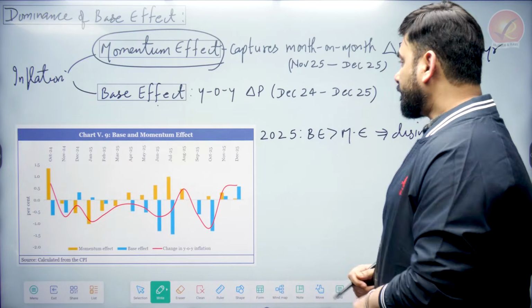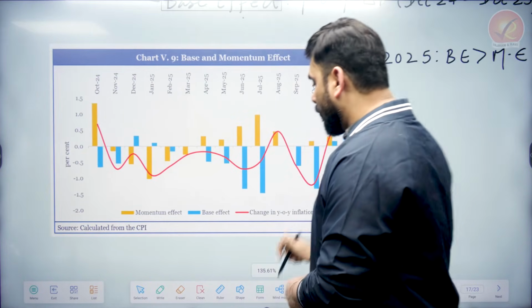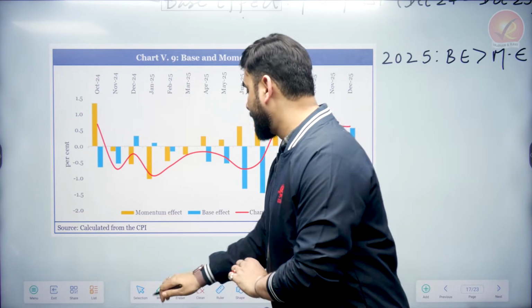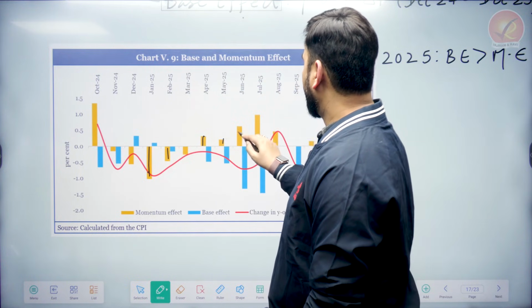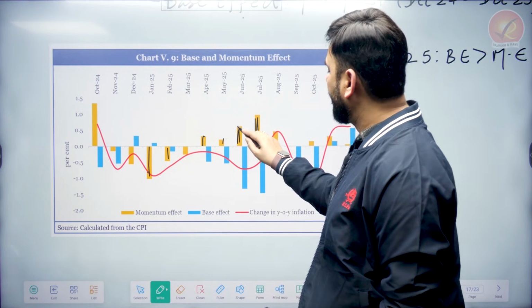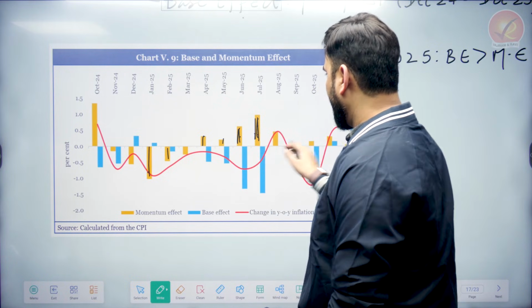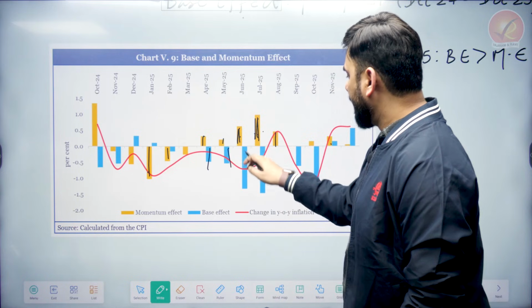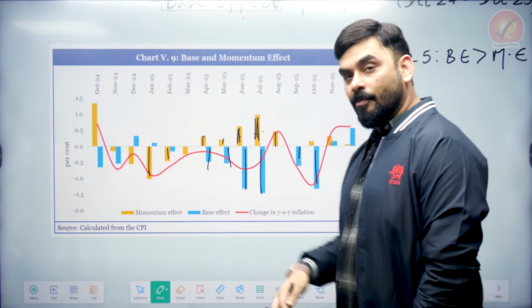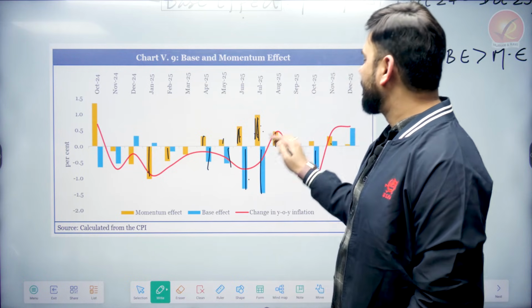So the economic survey is saying that if you look at this graph, all these lines are momentum effect. See, momentum effect is there. Momentum effect means prices are slightly increasing also in India. In the year 2025, if you see, the prices sometimes increased also. But look at the base effect. These lines are base effect. Base effect means mostly the prices were coming down. So base effect dominates momentum effect.